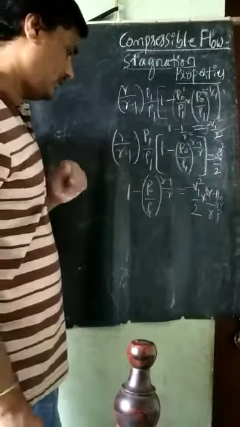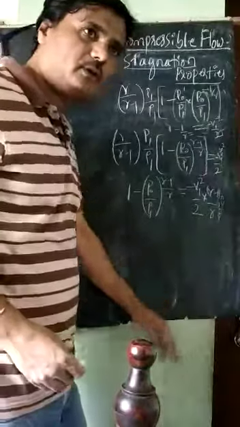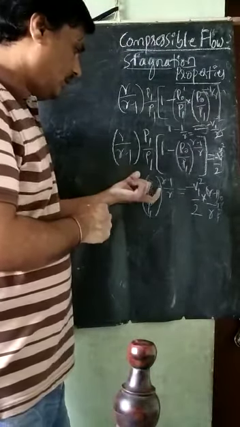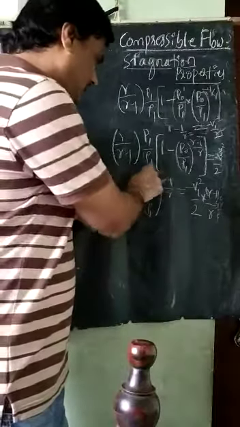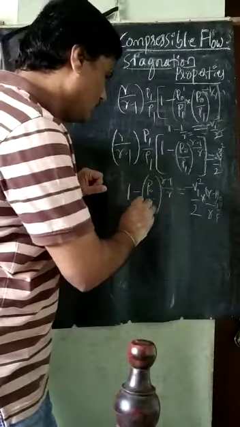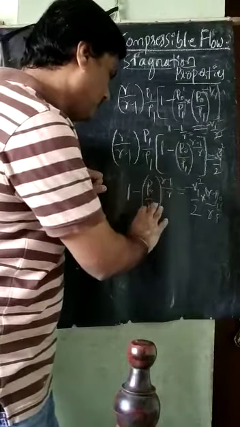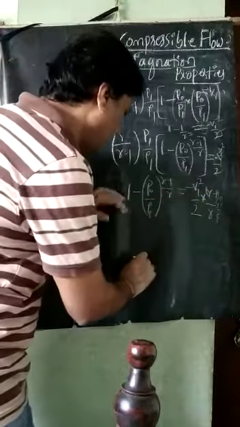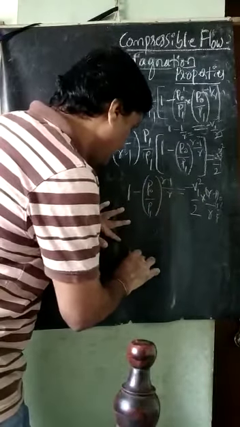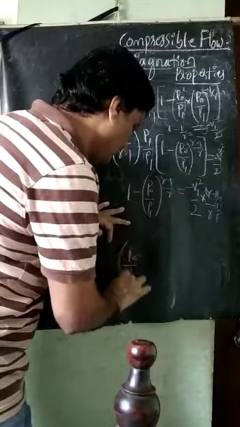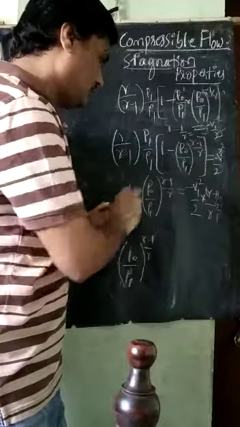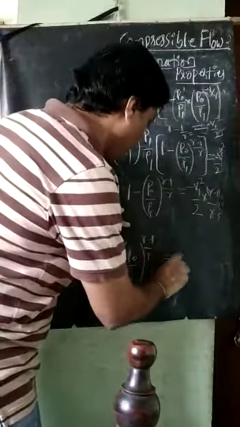So what next? How to simplify it once again, Vishwanath? See here how to make this simplification. We need this relation here now. So I will take this P naught by P1 term to that side. So I will write it here: P naught divided by P1 raised to gamma minus 1 divided by gamma is equal to 1.